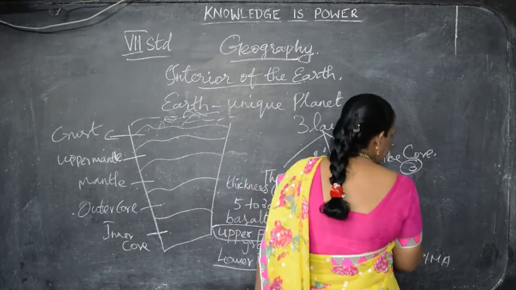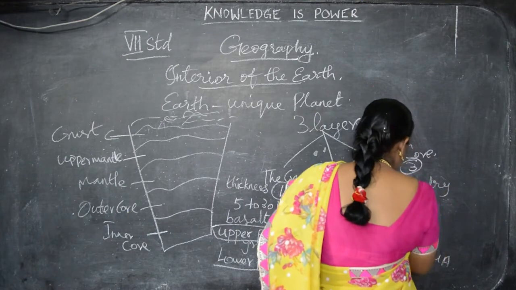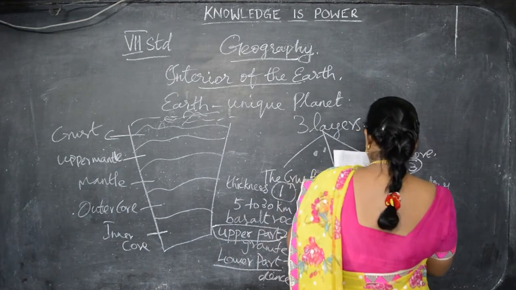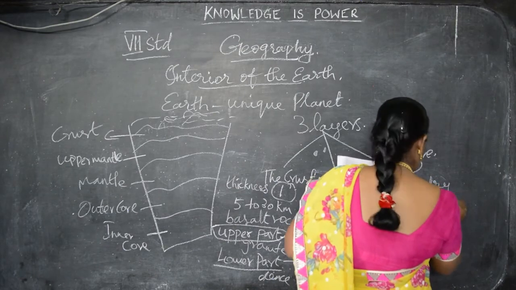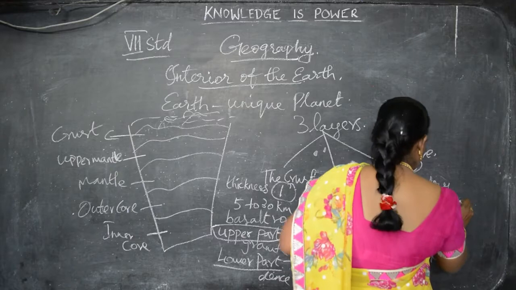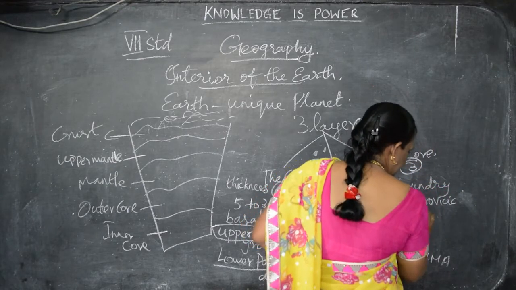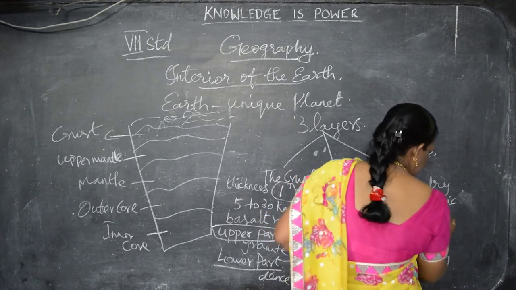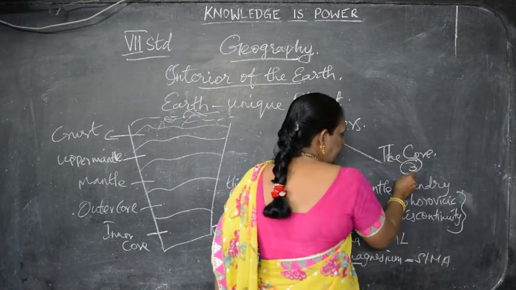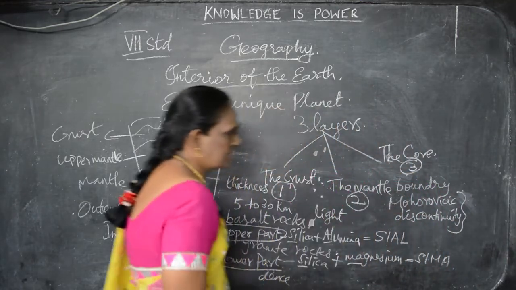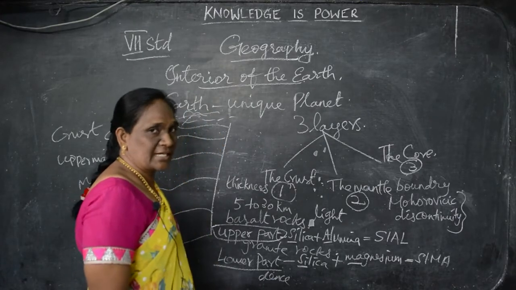The boundary is called Mohorovicic discontinuity. The boundary between the mantle and the crust is called Mohorovicic discontinuity.